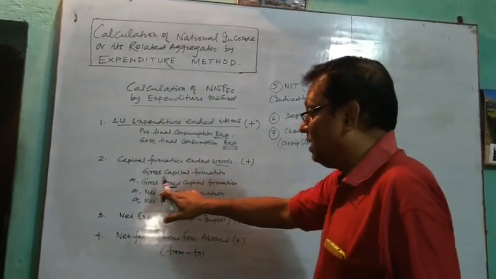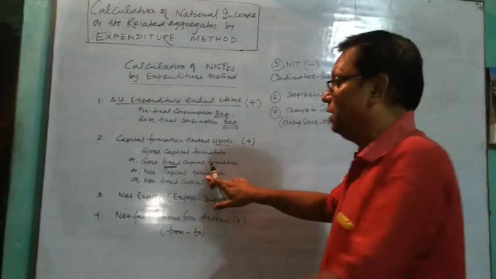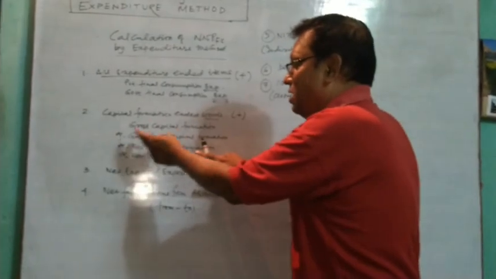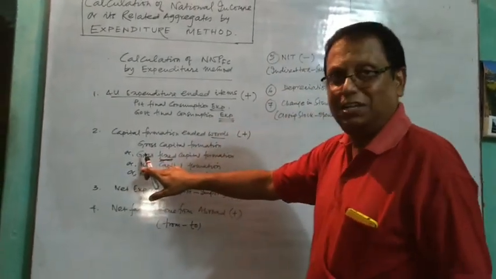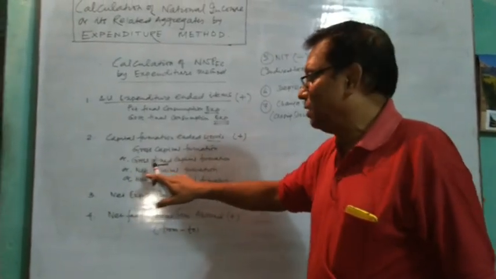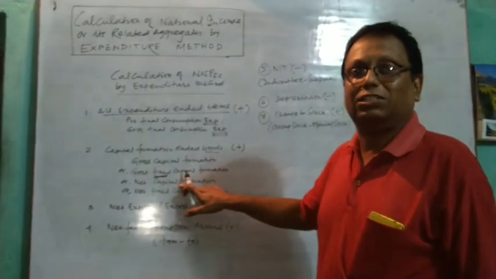If it is net capital formation in the second information, you have neither to subtract depreciation nor to add change in stock, because it is net, so no need to subtract depreciation, and the word fixed is not there, so we will not add change in stock.